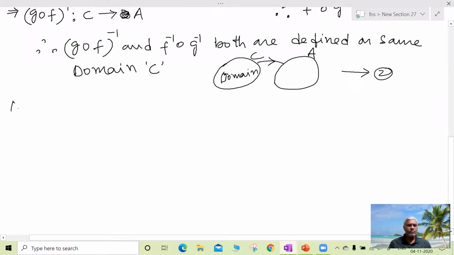So now let us prove the range is also the same. Then the functions will be equal. Now let us prove the range. Let c belong to C, for any element c. So c is equal to g of b.